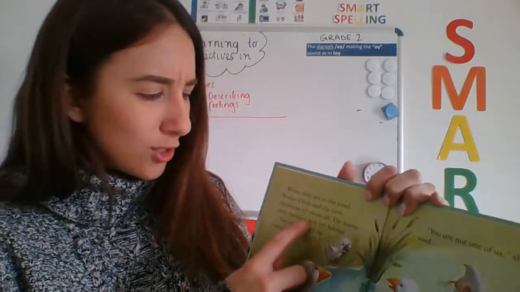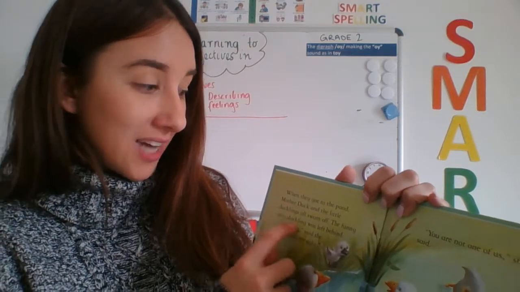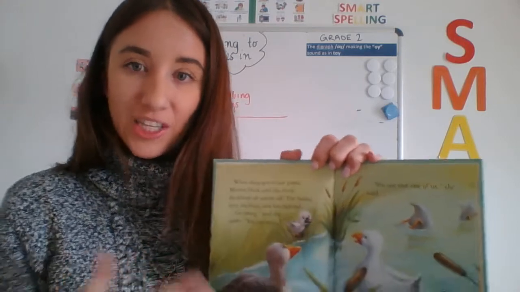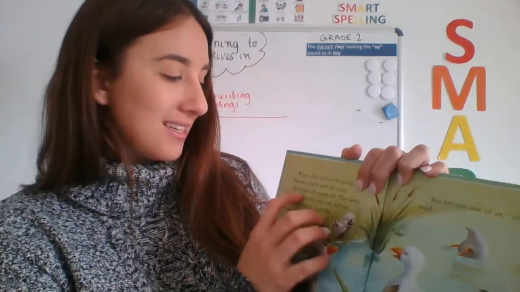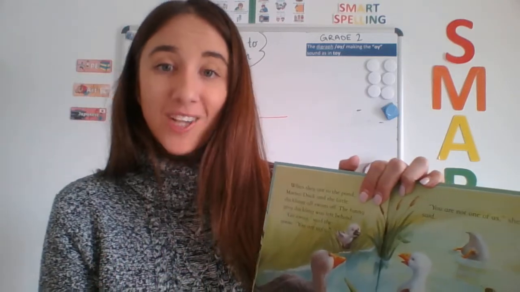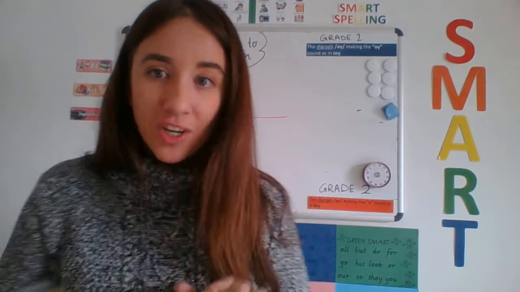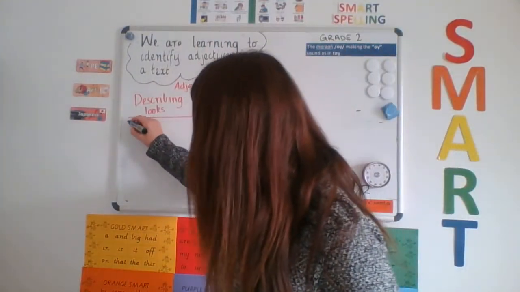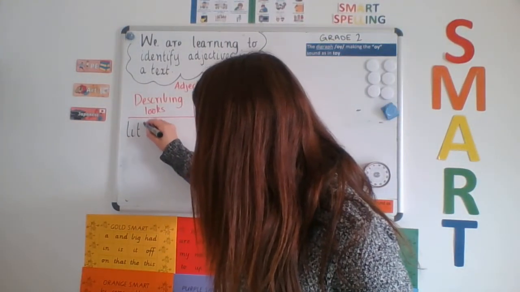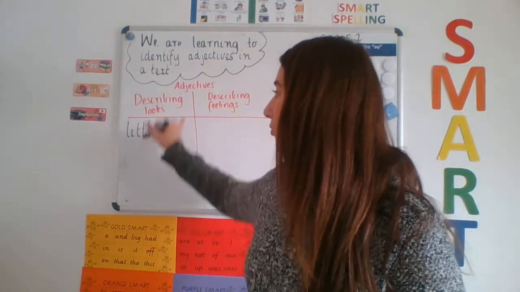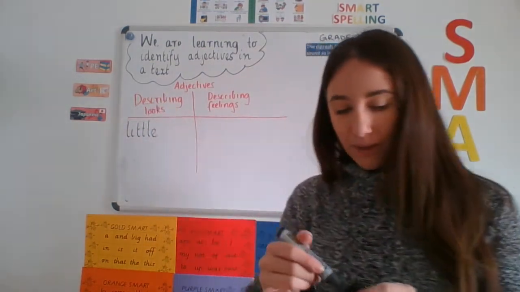Now, there's a word to describe the way the ducklings look, okay? Little. The word little is giving us more information about the way the ducklings look. So the author has used that word to help us form an image, a picture in our mind, okay? So on this side, I'm writing the word little because it's describing the way the ducklings look.